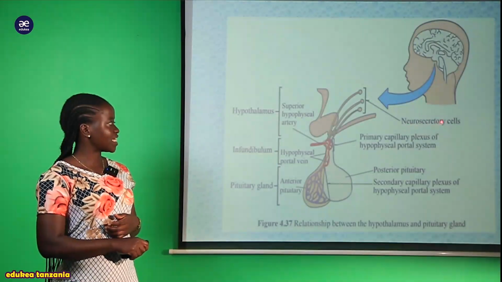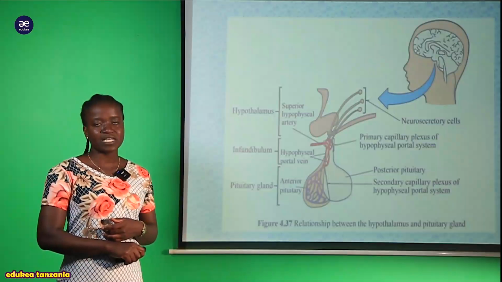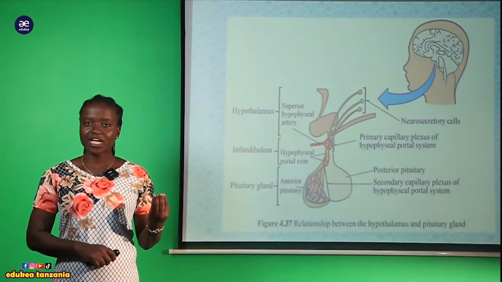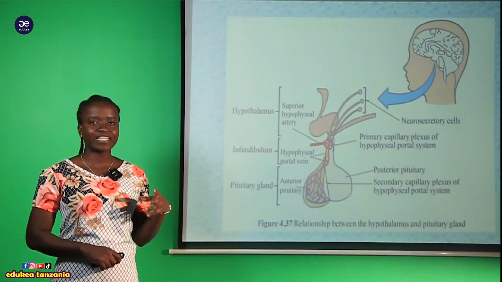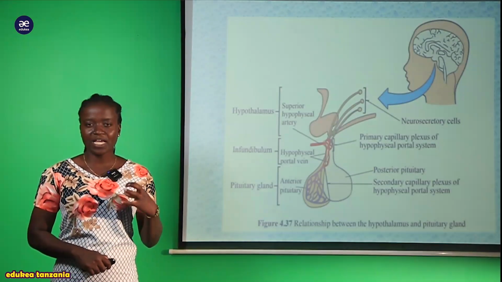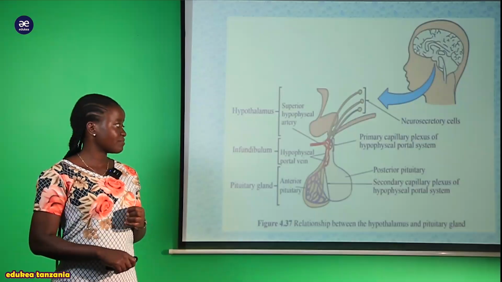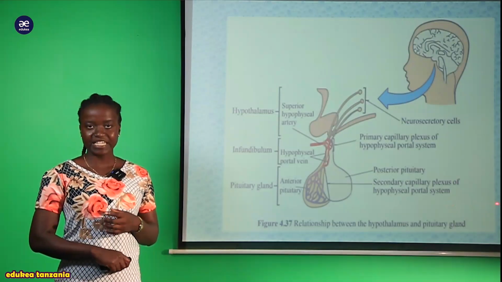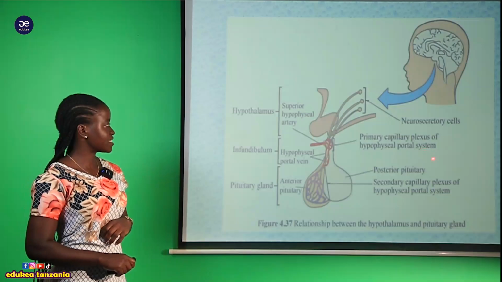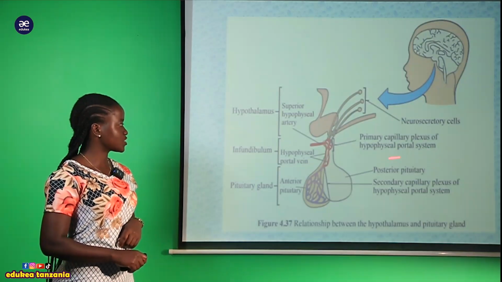These are the neurosecretory cells, which we said are responsible for the production of hormones, specifically antidiuretic hormone and oxytocin hormone, so that they can be stored in the posterior pituitary gland. But we also have the primary plexus of the hypophyseal portal system.